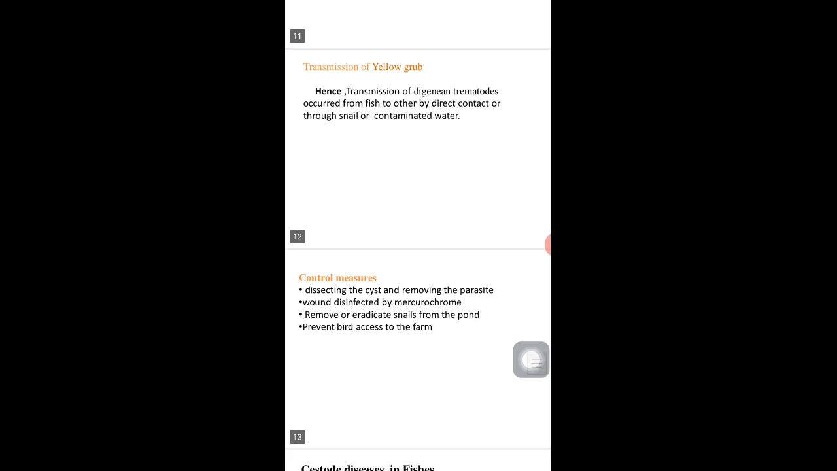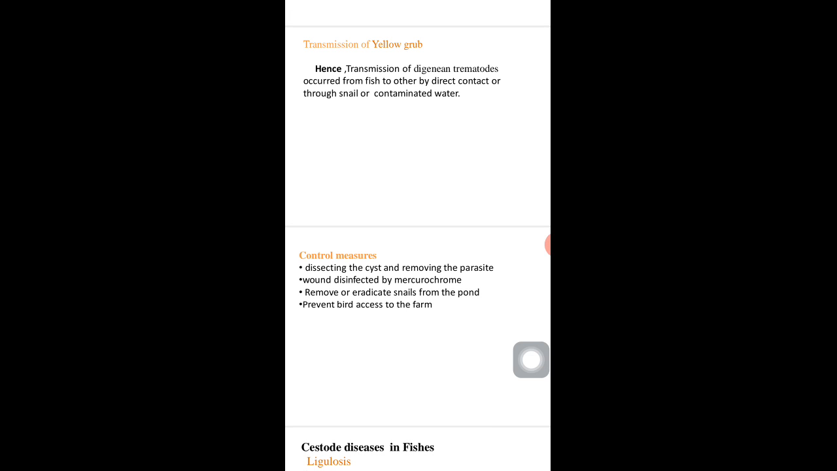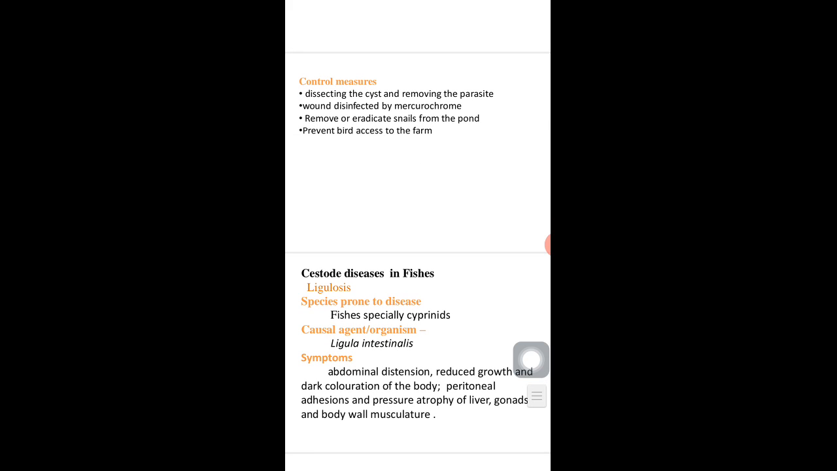Transmission of yellow grub disease. Transmission of digenean trematode, that is yellow grub disease, occurs from fish to other by direct contact or through snail or through contaminated water. Control measures of yellow grub disease. Yellow grub disease can be controlled by, number 1, dissecting the cyst and removing the parasite. Number 2, wound disinfected by mercurochrome. Number 3, remove or eradicate snails from the pond. Number 4, by preventing bird access to the farm.